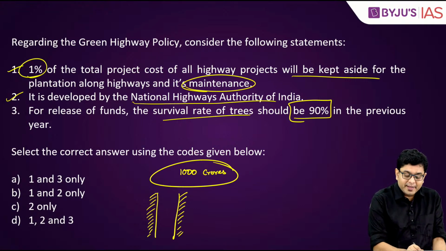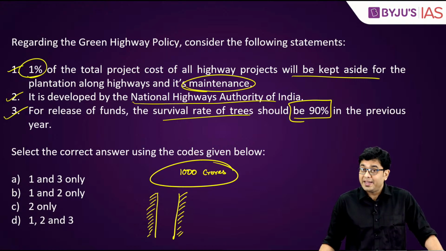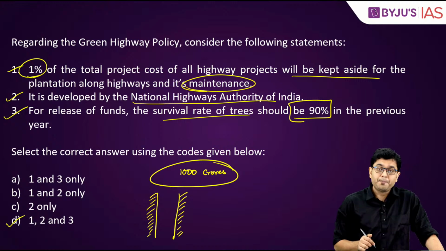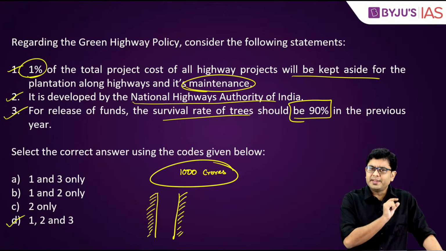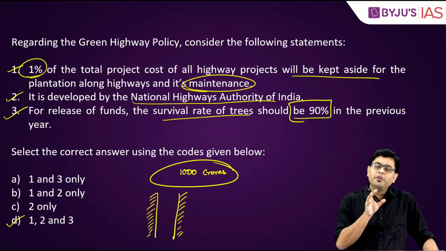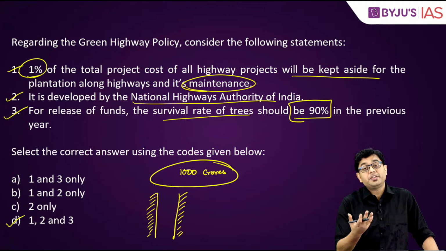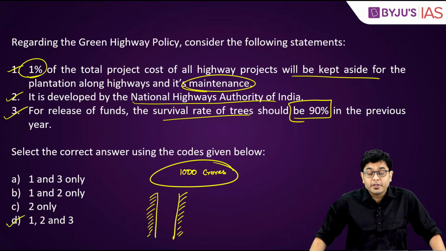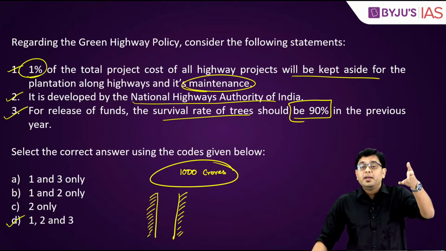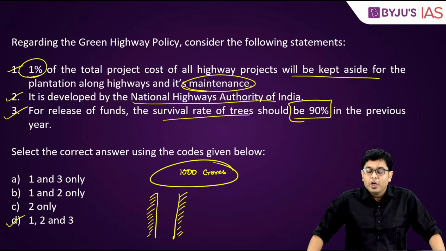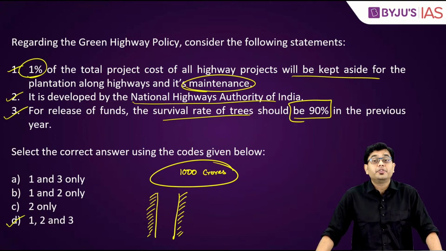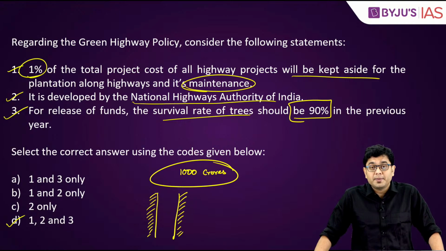So, for release of funds, the survival rate should be around 90%. That is true. So, in this, the correct answer will be D. Now, here another thing that you have to keep in mind is that many of the environmentalists and biologists raised the question: what if we plant a tree, but that tree is not suitable for a given region? Let's say that Delhi-Mumbai expressway is being built. What if I plant a tree in Rajasthan and the same tree I have planted in Delhi, but the tree in Delhi grows, but the tree in Rajasthan doesn't grow? So, should I be penalized for that?